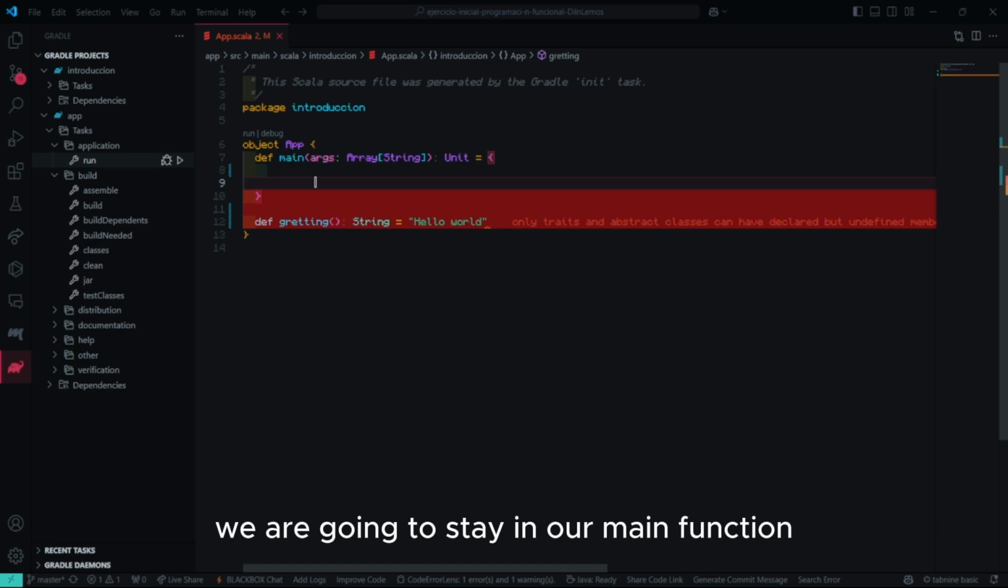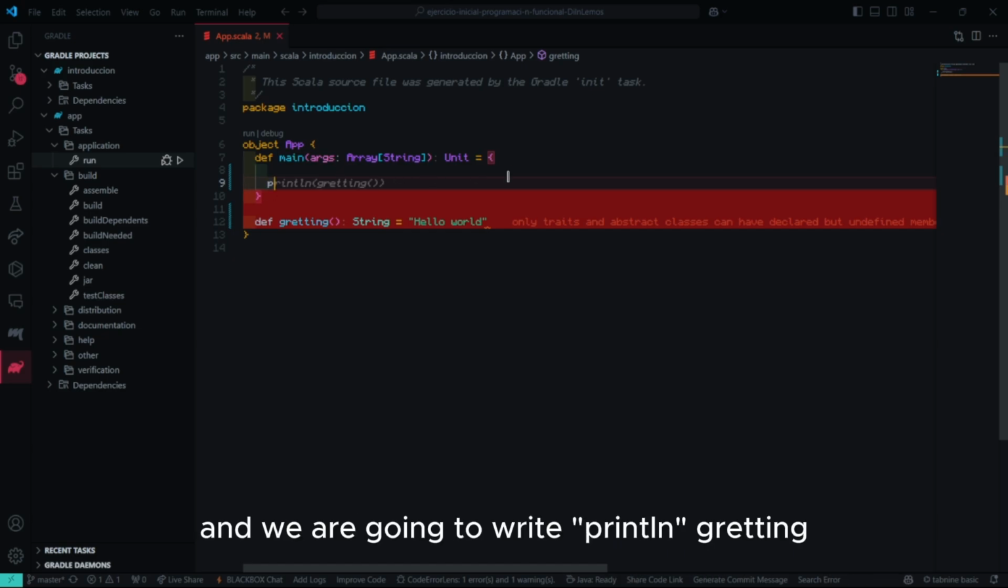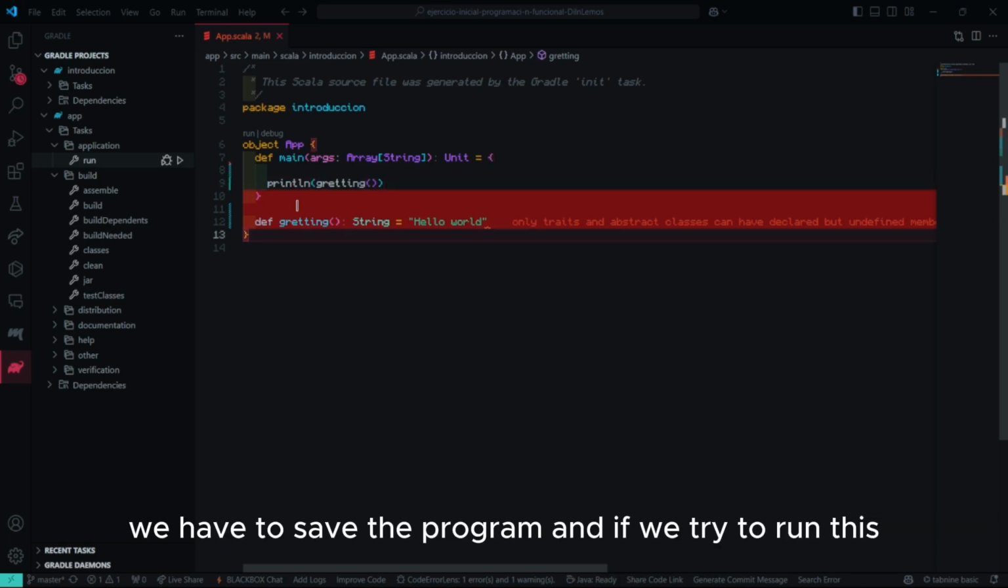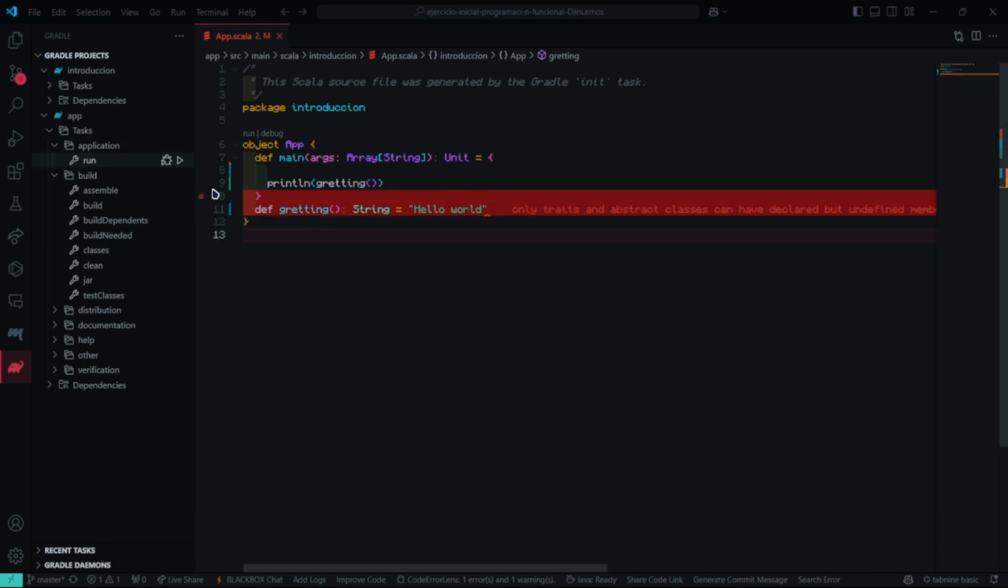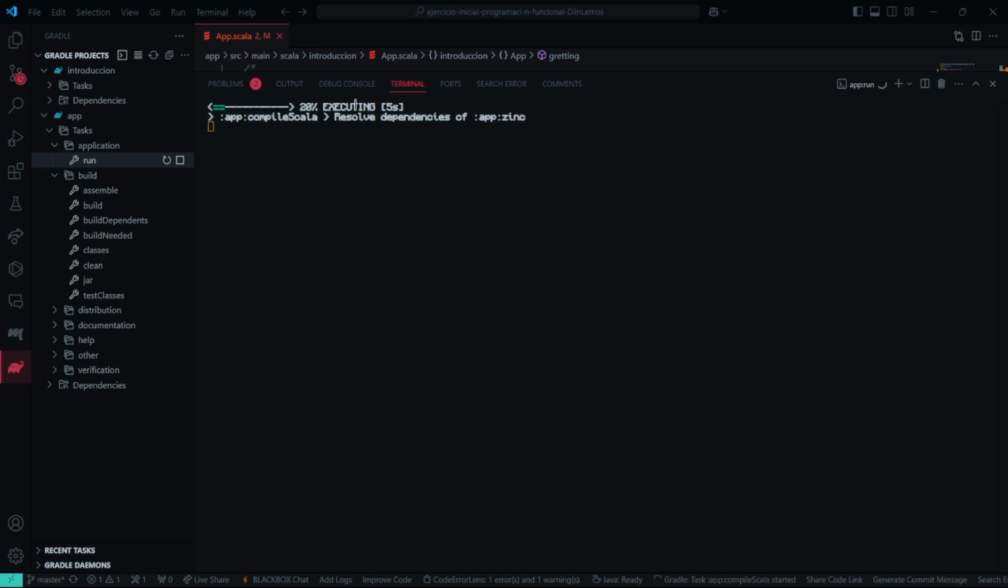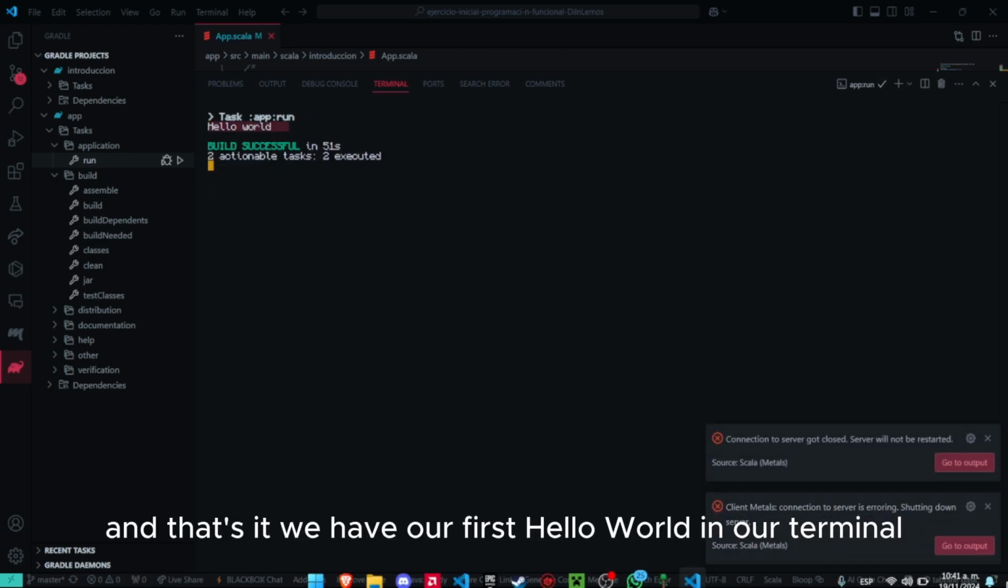Okay, we are going to stay in our main function, and we are going to write println(greeting), and that's it. We have to save the program, and if we try to run this, and that's it. We have our first Hello World in our terminal.